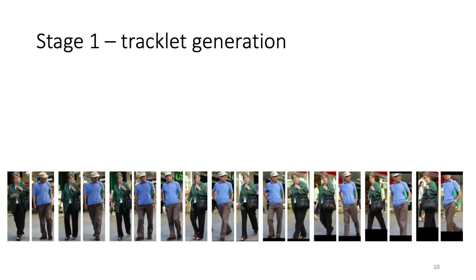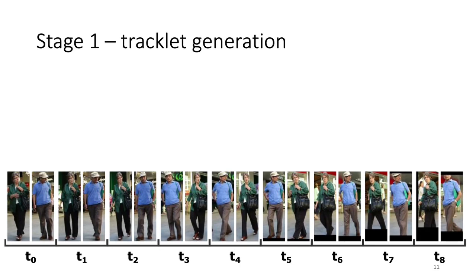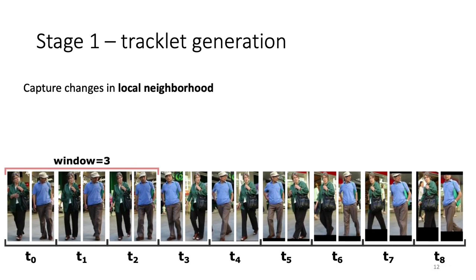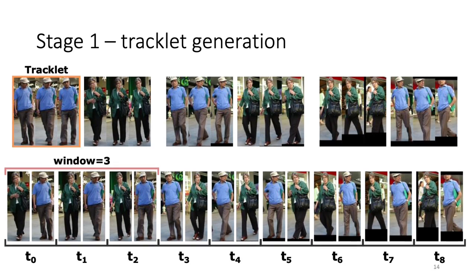For this, we first generate tracklets based on the appearance features. Given the set of detections within each time instant, we use a sliding temporal window to capture variations in the object appearance, and form the tracklets by clustering and using the cosine similarity between appearance feature vectors.